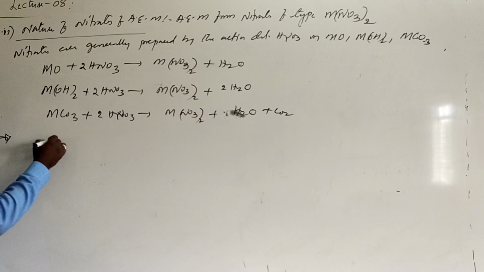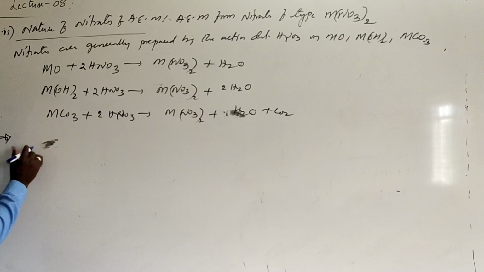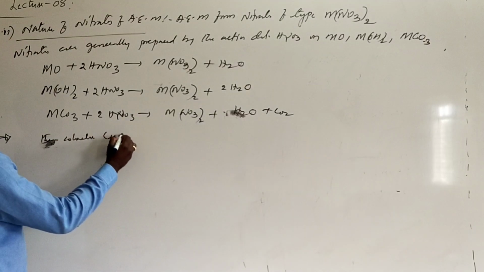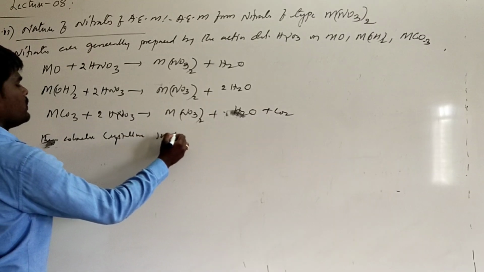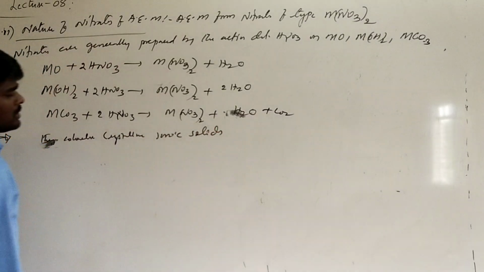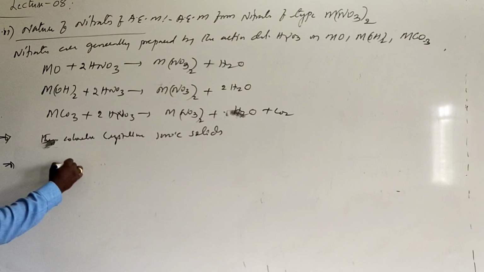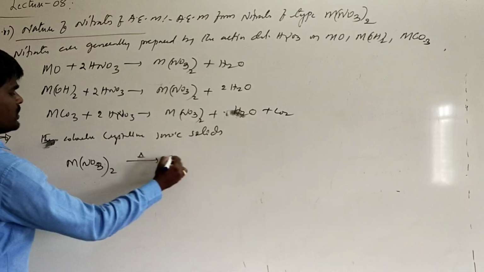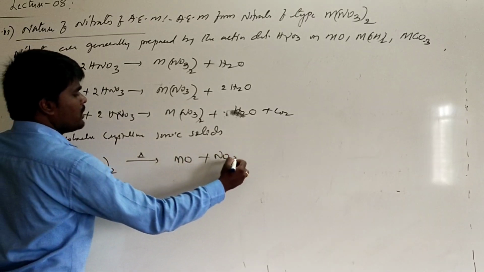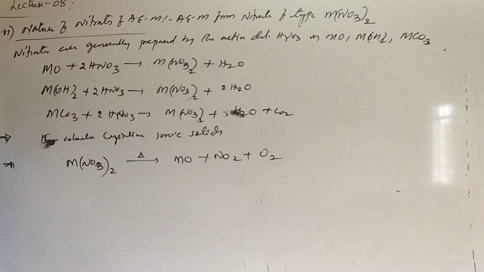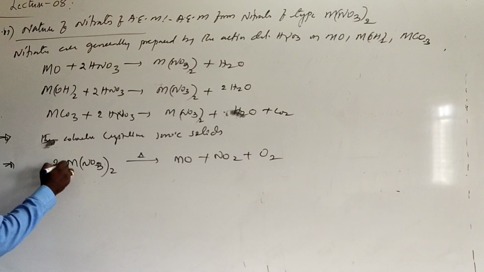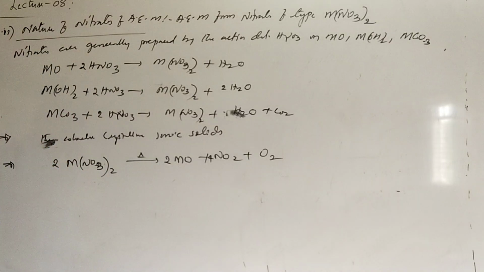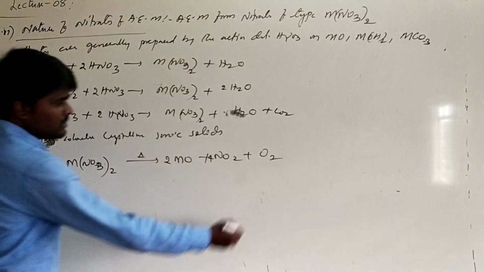Now we are talking about how these metal nitrates are ionic in nature. They are colorless, crystalline, ionic solids. These metal nitrates on decomposition will form the corresponding metal oxide plus NO2 gas plus O2. If you want to write a balanced equation, take 2 moles of metal nitrate giving 2 moles of metal oxide, 4 moles of nitrogen dioxide as well as oxygen gas.